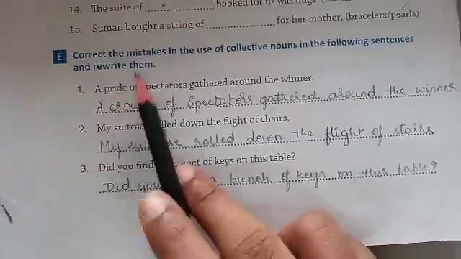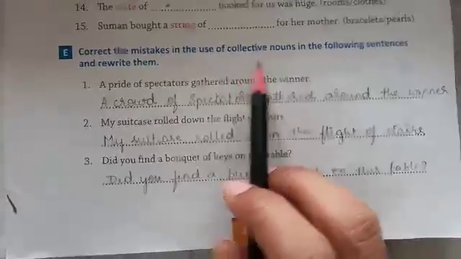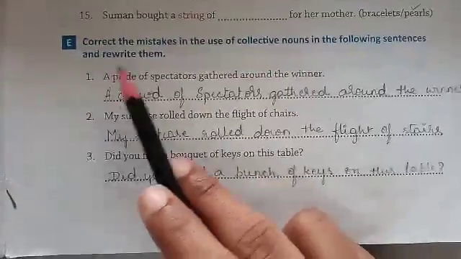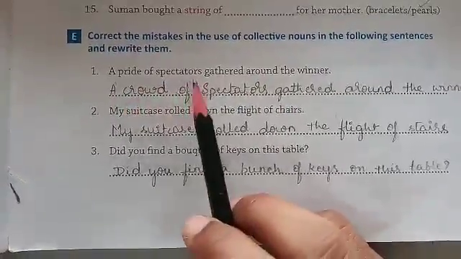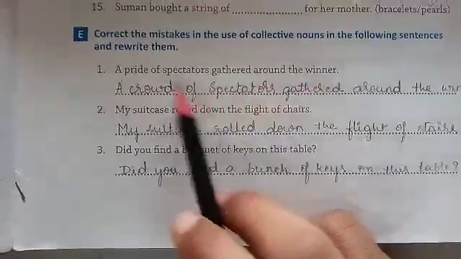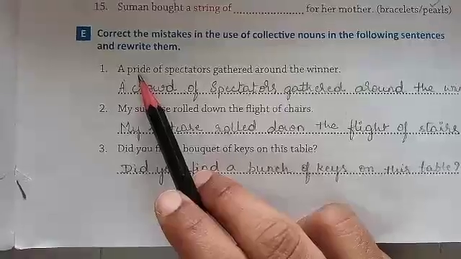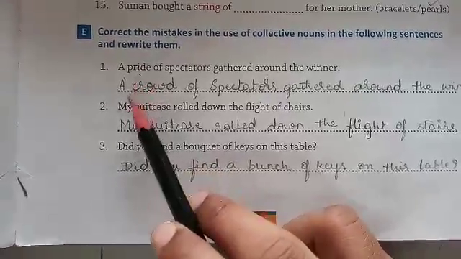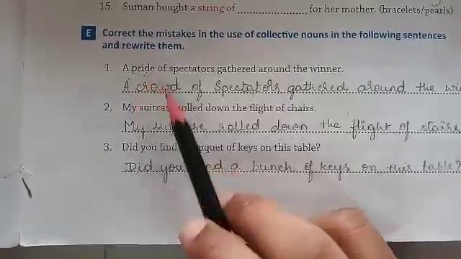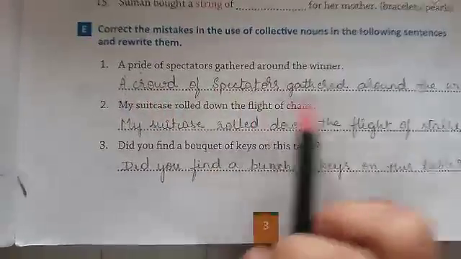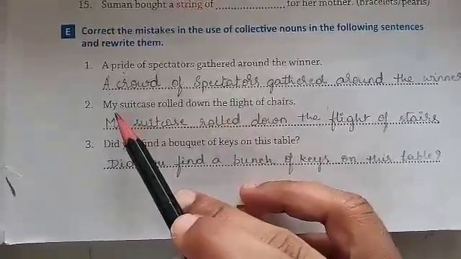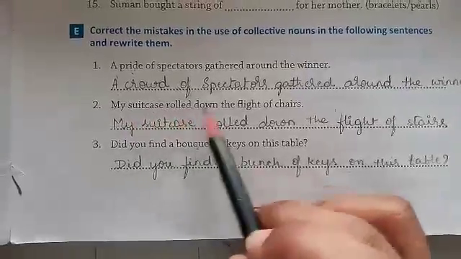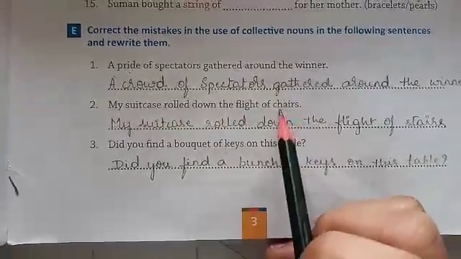Then coming to the E exercise. Correct the mistakes in the use of collective nouns in the following sentences and rewrite them. Here we can see a sentence: a pride of spectators gather around the winner. Pride refers to lions, not to people. So instead of pride, we call it a crowd of spectators gathered around the winner. Then coming to the next one: my suitcase rolled down the flight of chairs. Chairs is not correct.